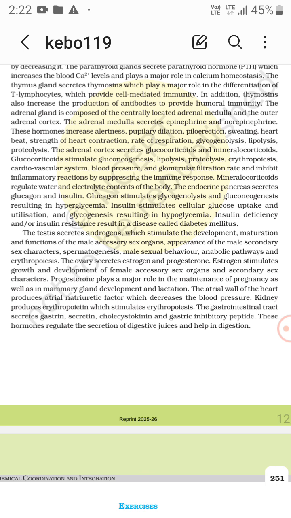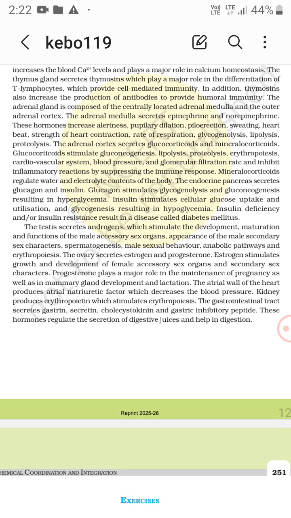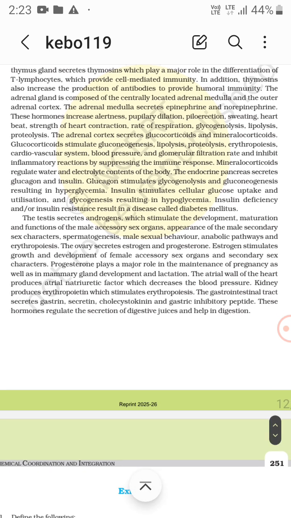So these are all the functions of the testes that secrete the androgens. Even anabolic pathways and erythropoiesis also happen.